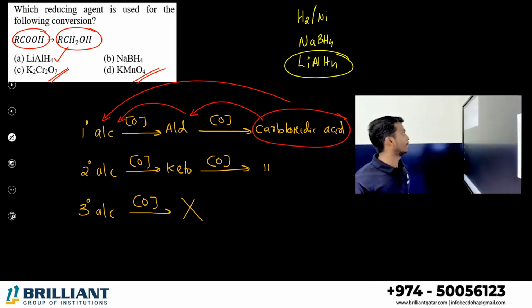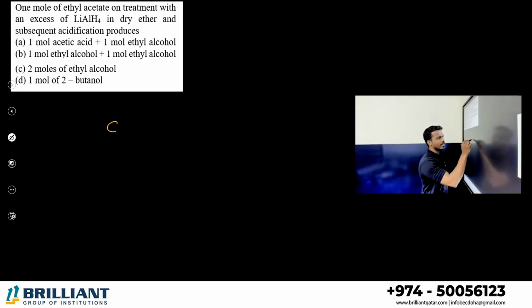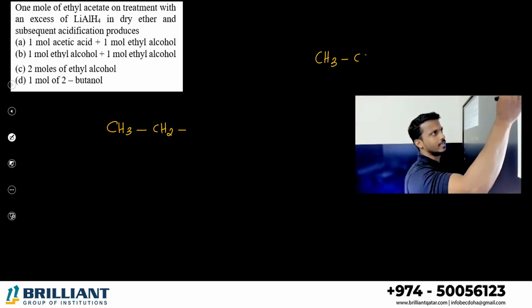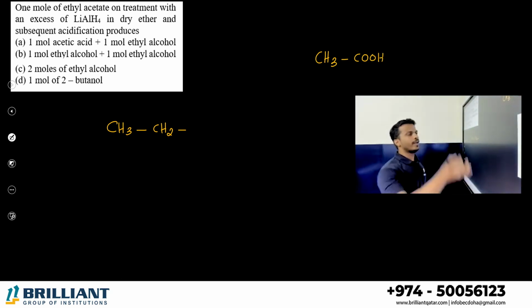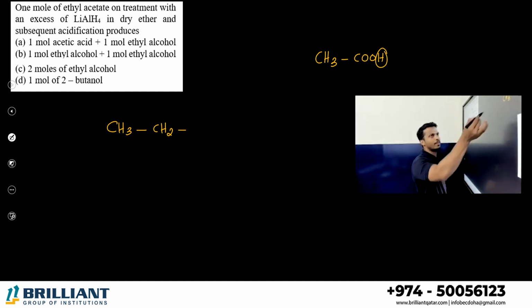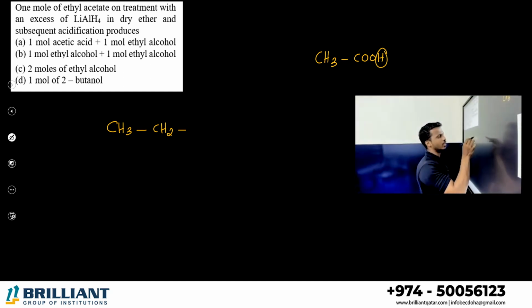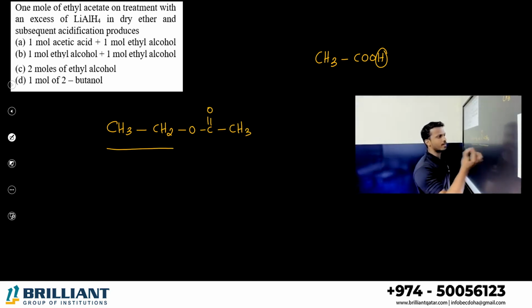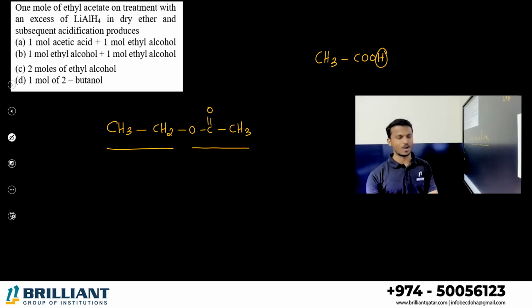Fine. Next question. 1 mole of ethyl acetate. What is ethyl acetate? Ester. What is the ethyl group? CH3 single bond CH2. What is meant by acetate? You know acetic acid, right? What is acetic acid? Ethanoic acid. When it loses this hydrogen, it is said to be acetate. So let me add this species here: CH2, CO, CH3. This part is called ethyl. This part is called acetate. This is an ester.